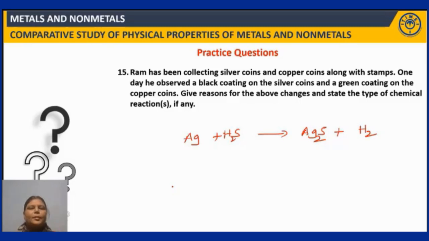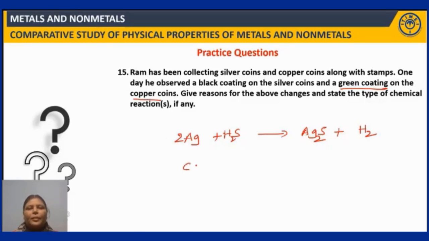This silver sulfide is black in color and gets deposited onto the silver. Because of this, you can see a black coating on the silver coins. If you balance this equation, if you write 2, it becomes balanced: 2Ag. Now talking about the green coating on the copper coins, already discussed in the previous questions.